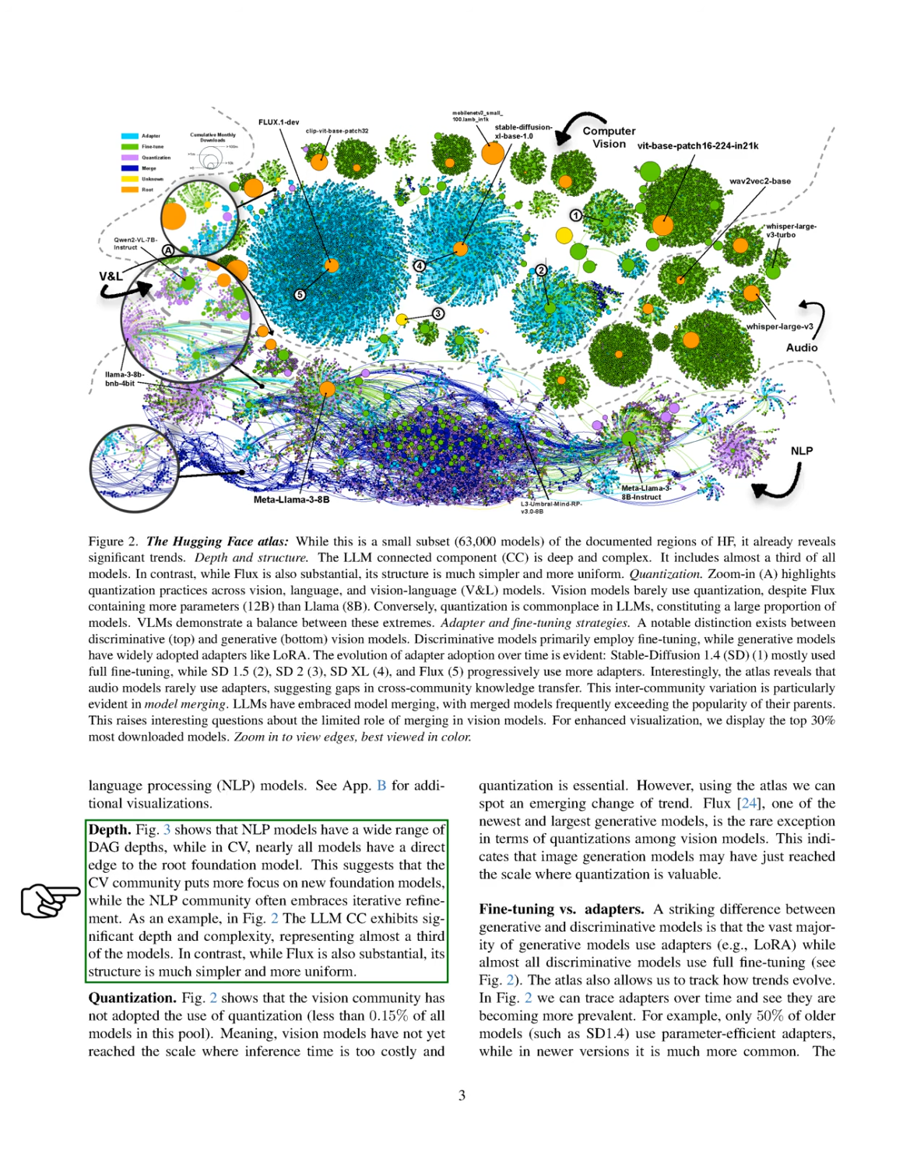When we look at the depth of models, we see that NLP models vary greatly in their depth, while most CV models connect directly to the foundational model. This indicates that the CV community focuses more on developing new foundational models, whereas the NLP community tends to refine existing models. For instance, the large language model category shows significant depth and complexity, making up nearly a third of the models, while the flux model, although substantial, has a simpler structure.